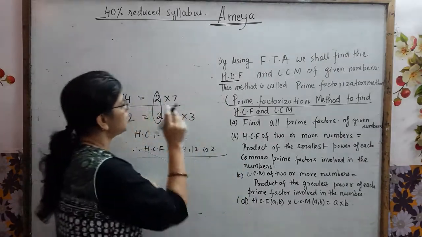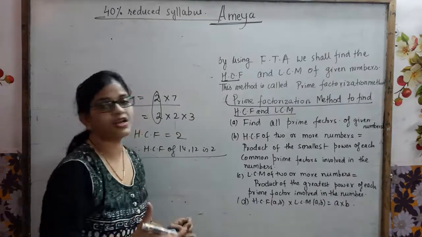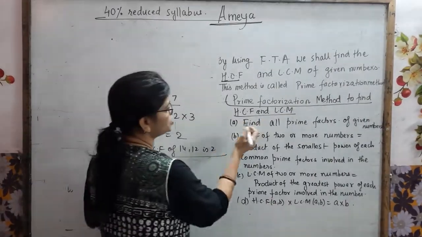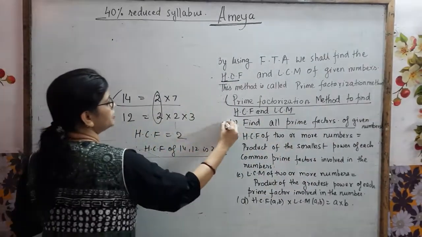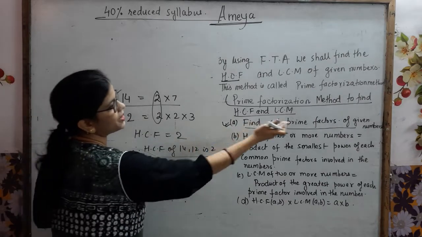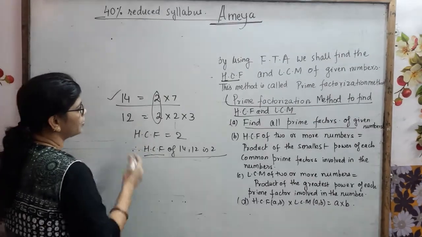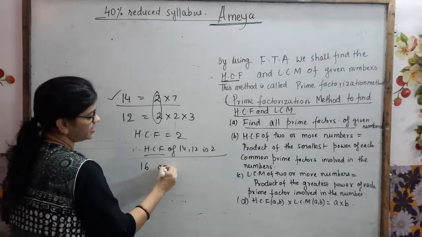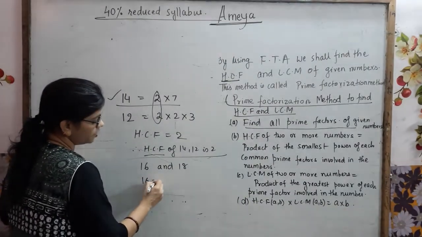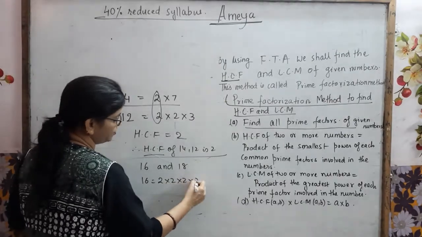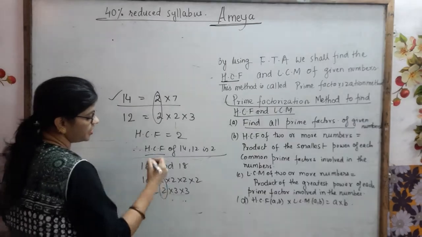Based on the concept, which type of question will we encounter in the coming examination? The question: first find all prime factors of a given number. First we will not be going there, we will be sticking to HCF itself. One more pair of numbers I am going to give you, 16 and 18. What is the HCF of these two? 16 can be written as 2 into 2 into 2 into 2. 18 can be written as 2 into 3 into 3. So again HCF is 2.